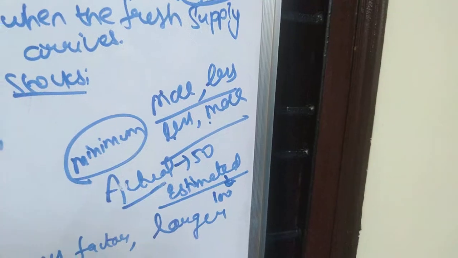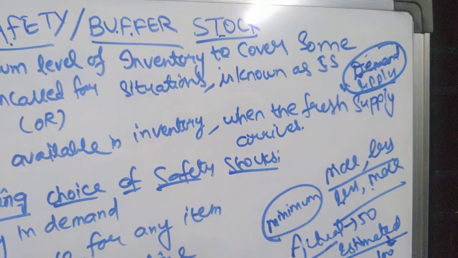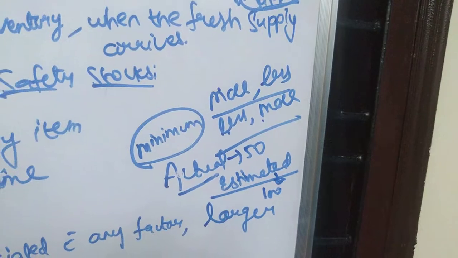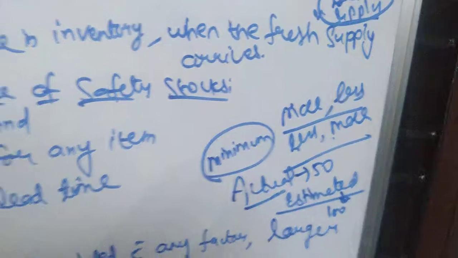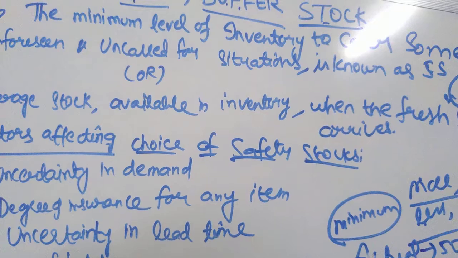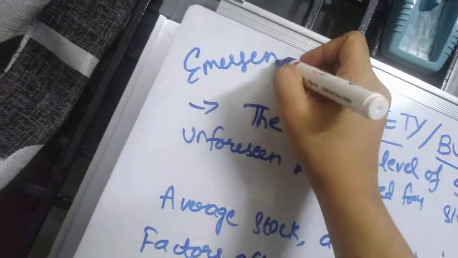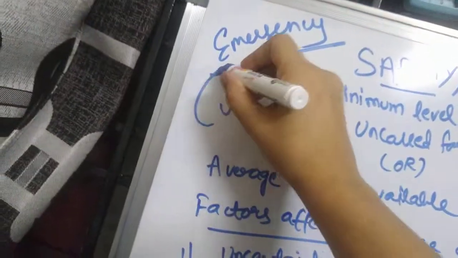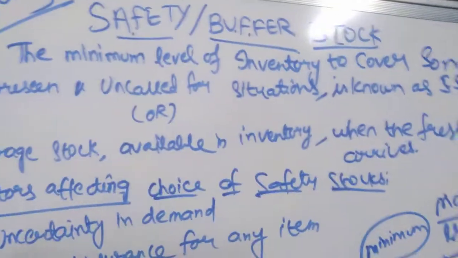Buffer stock can also be defined as the average stock available in the inventory when the fresh supply arrives. It is presumed that this average stock will be able to cope with emergency conditions if required. For example, if an emergency comes up in a hospital and requires emergency stock, this minimum level of stock will help you cope with such tough conditions.